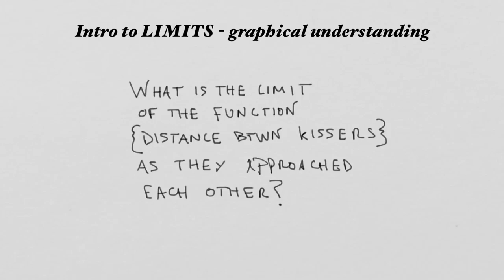Now, in reality, these people actually would have kissed, right? If they actually decided to take that distance and chop it in half every second, they would have ended up smooching. But what we're talking about when we talk about a limit is what's happening not necessarily at a point, but as we get infinitely close to a point. So the answer to this question, what is the limit of the function, or in other words, the distance between the kissers as they approach each other, is that they're kissing, right? They are going to kiss each other.